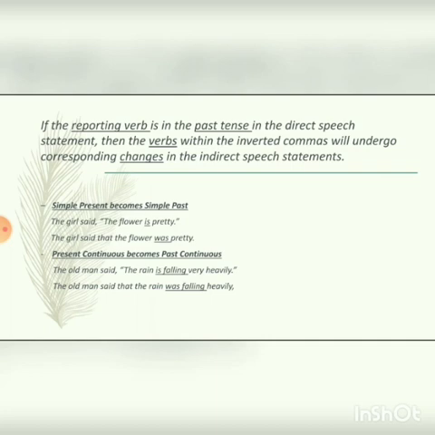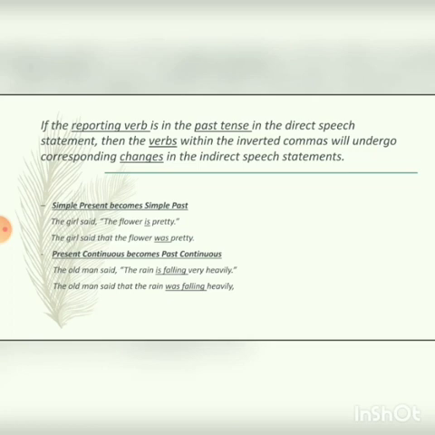Simple present becomes simple past. It means if the reported speech is in simple present tense and the reporting verb is in past tense, then the tense of the reported speech will be changed. It will also become simple past. For example, the girl said, "The flower is pretty." Here, "said" is the reporting verb and it is in past tense. So, the tense of the reported speech will also be changed into past tense.